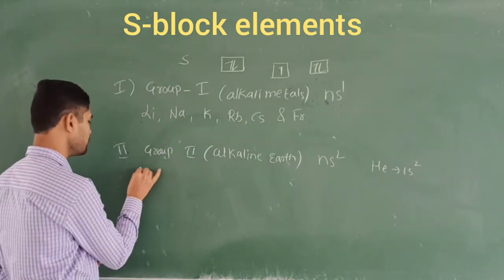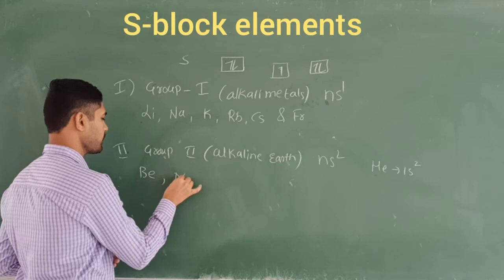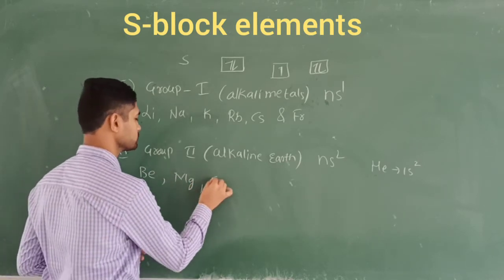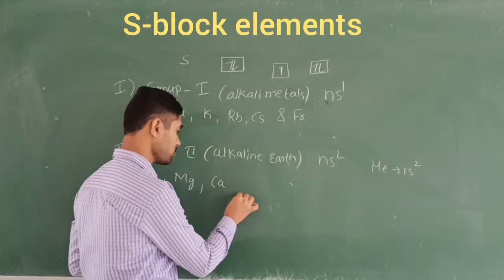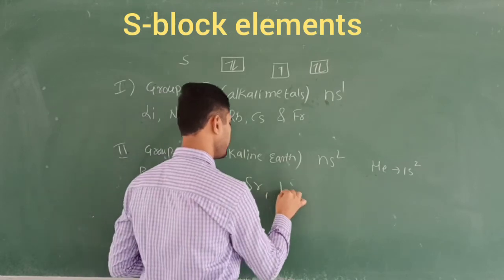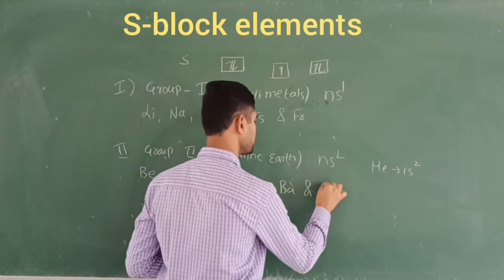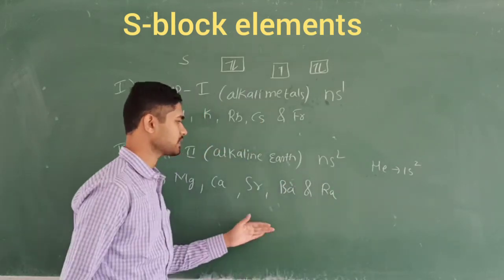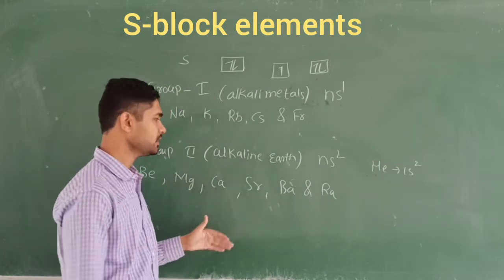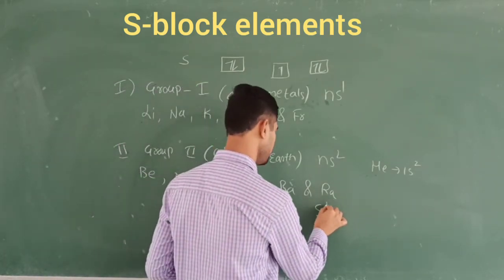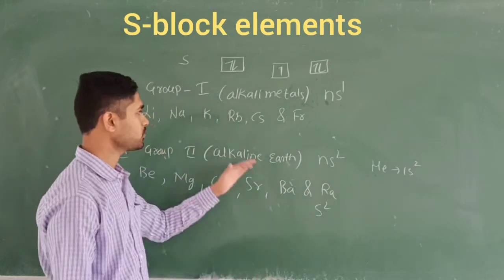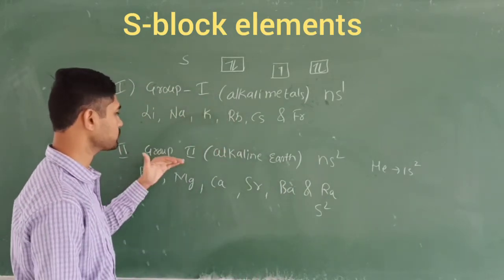Beryllium, magnesium, calcium, strontium, barium, and the last one is radium. In these, the electrons entering the last orbital are 2 electrons. So like this we classify group 1 elements and group 2 elements.